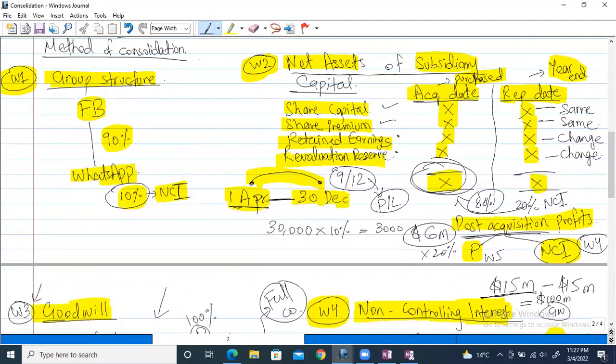So the difference of them is the post acquisition one, what happened after we acquired the company. So only the difference will be split and divided between parent and NCI, because both are basically liable for that. Both are owners of that, right?